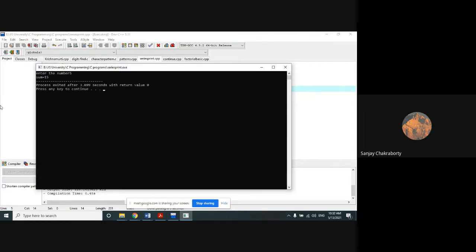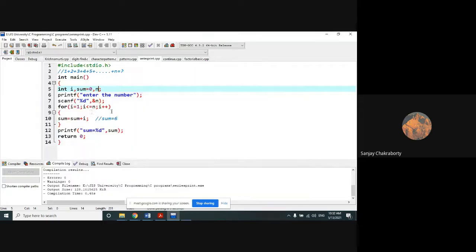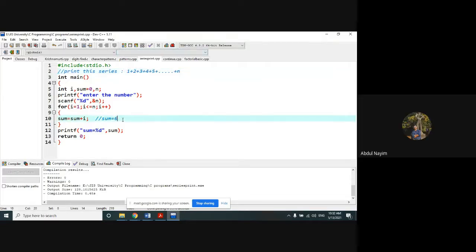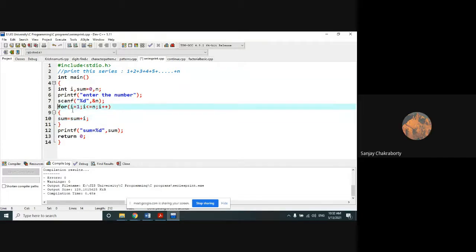So this is a sum of the natural numbers. Now, if I want to tell you that you can print this series, how can we do that? Instead of finding the total number, you have to print this series. Can you tell me how I can print this series in output?